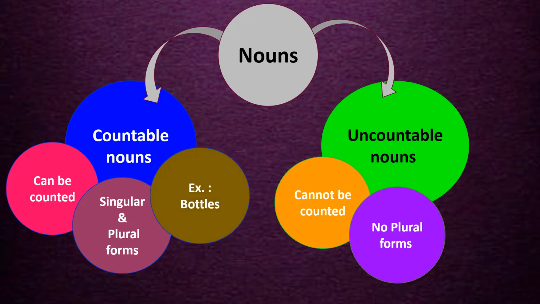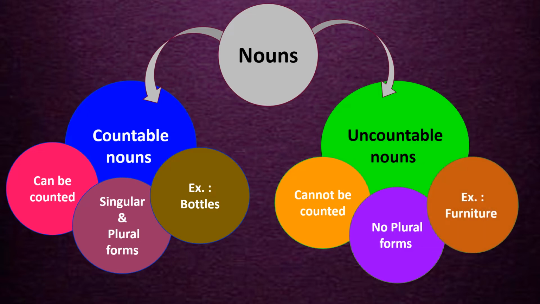Let's look into the example. For countable nouns, let's remember a bottle. You have one bottle. When there are many, you call it bottles. So you can count. Likewise, an uncountable noun example is furniture. You don't say furnitures. Whether it's one chair or a sofa set, everything together we call furniture. We don't say furnitures.